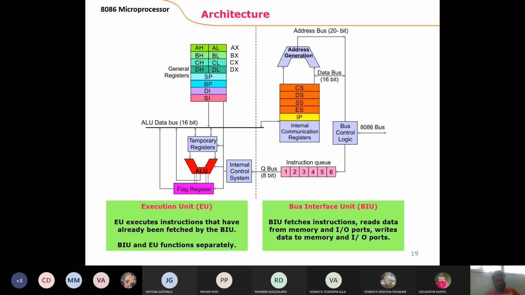Suppose in the final bit there is a carry. How many bits are there? The result is 16 bits and we are getting one more additional bit, that is the carry. In total we have 17 bits.